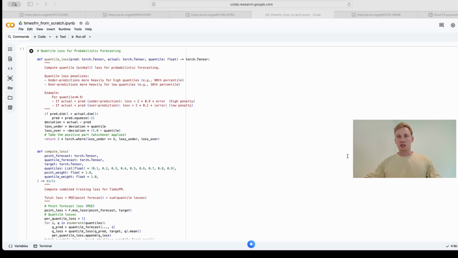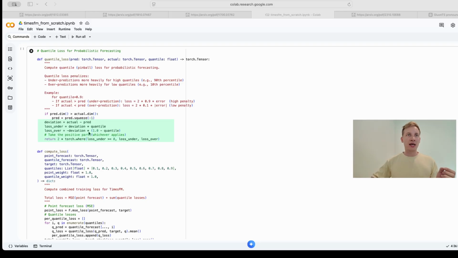Think about it like this. If you are predicting inventory for a massive retail store, and you are trying to calculate the 90th percentile of expected demand, under-predicting is the disaster because you run out of stock and lose millions in sales. But over-predicting by a few units is fine. Now look at the quantile loss function here. We calculate the deviation, the actual value minus our prediction.